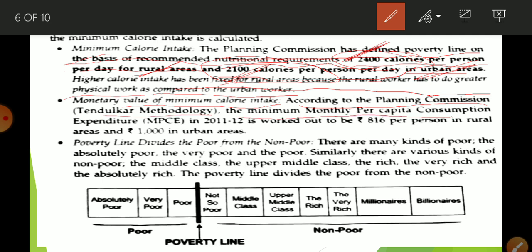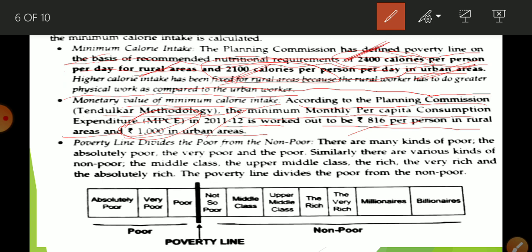per capita consumption expenditure in 2011 is worked out to be 816 per person in rural area and 1000 in urban area. So if you are living in a rural area and spending 816 rupees per person, it means you are not a poor person. And if you are in an urban area, this criterion is related to 1000 rupees. Now, the poverty line divides the poor from the non-poor.